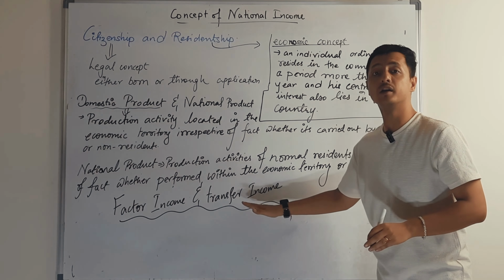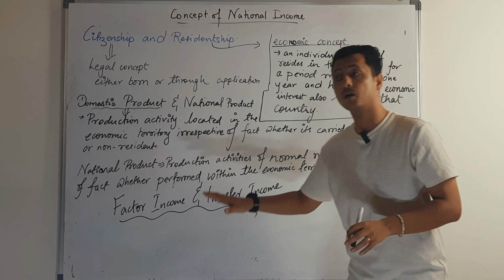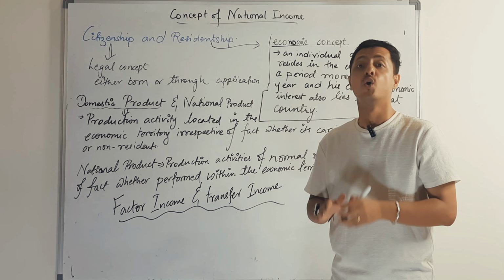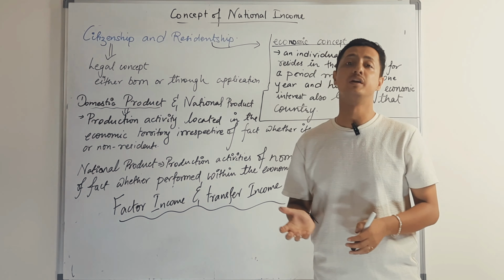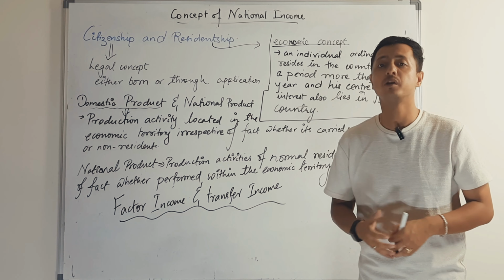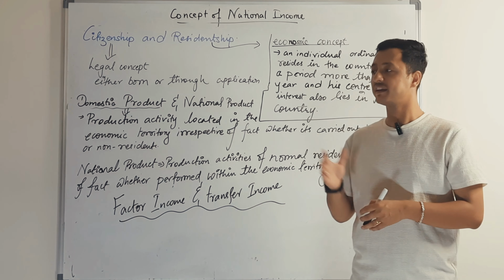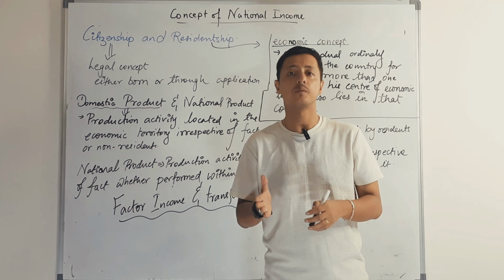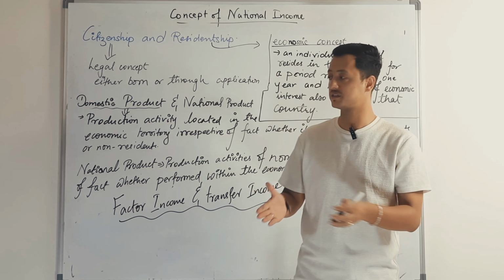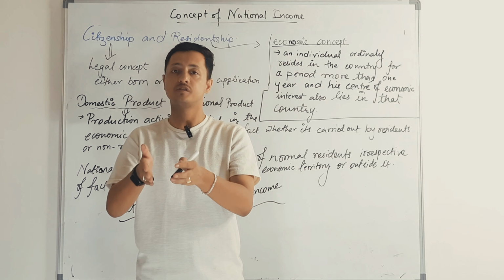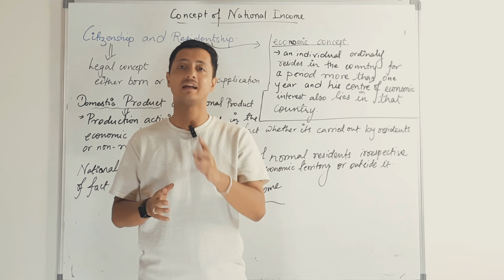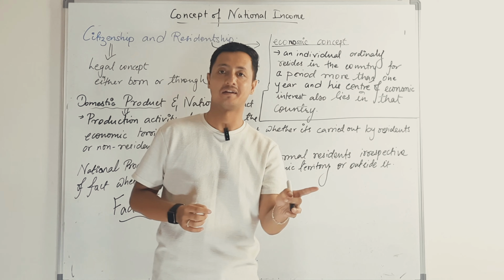Whereas transfer income is income that one receives without working or without doing any productive activity. For example, the pocket money of a child. For example, if there is some natural disaster in a state and the central government funds that state, that would be a transfer income for that state.